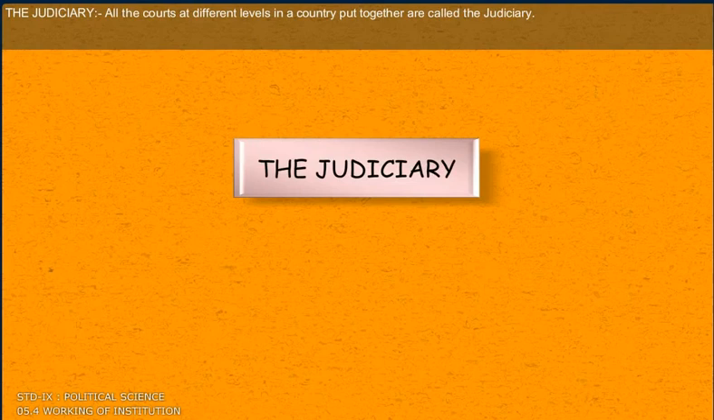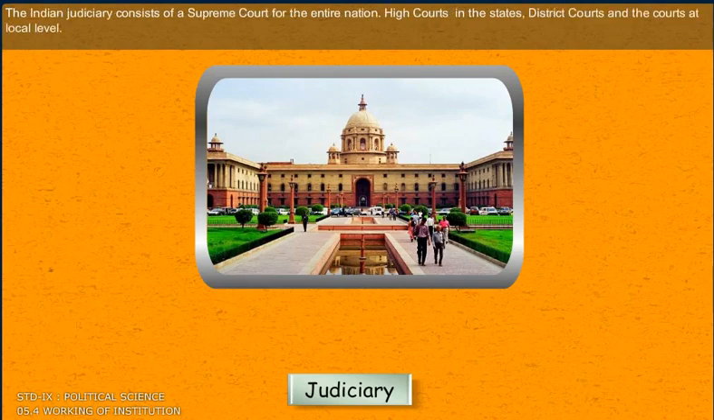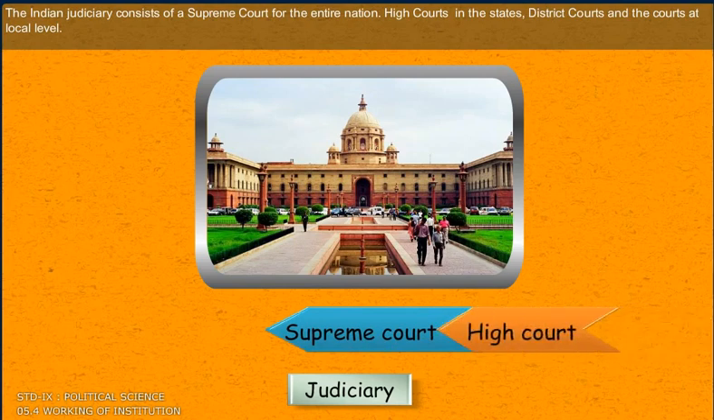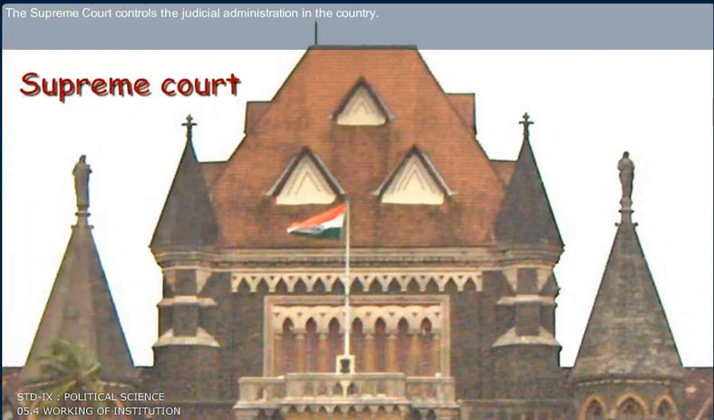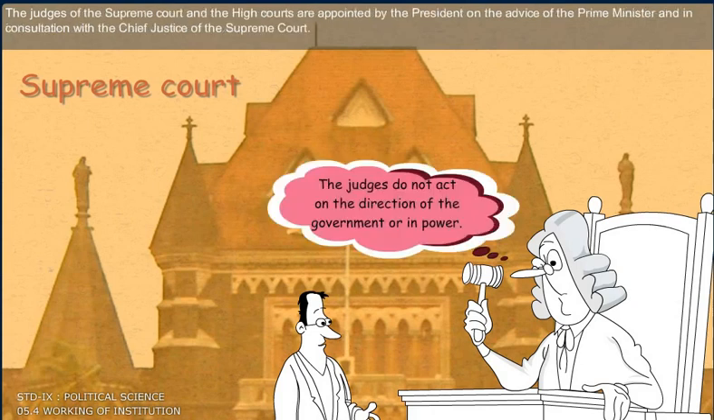The judiciary. All the courts at different levels in a country put together are called the judiciary. The Indian judiciary consists of a Supreme Court for the entire nation, high courts in the states, district courts, and the courts at local level. The Supreme Court controls the judicial administration in the country. The judges do not act on the direction of the government or the party in power. That is why all modern democracies have courts that are independent of the legislature and the executive.